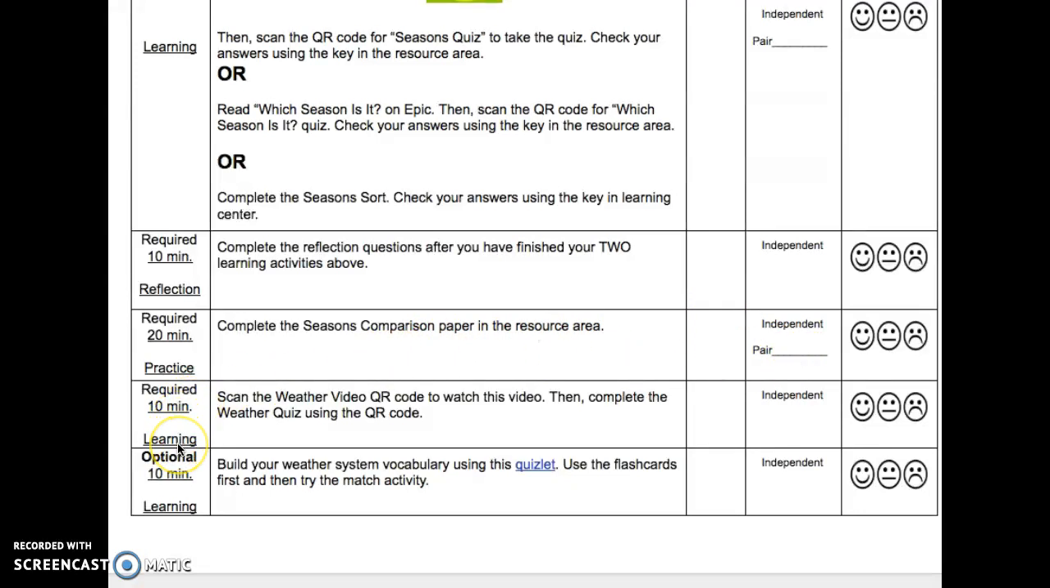Required 10 minutes. This is learning. Scan the weather video QR code to watch this video, then complete the weather quiz using the QR code. Independent, remember to mark your work mode. Optional activity for 10 minutes. This is learning. Build your weather system vocabulary using this Quizlet.